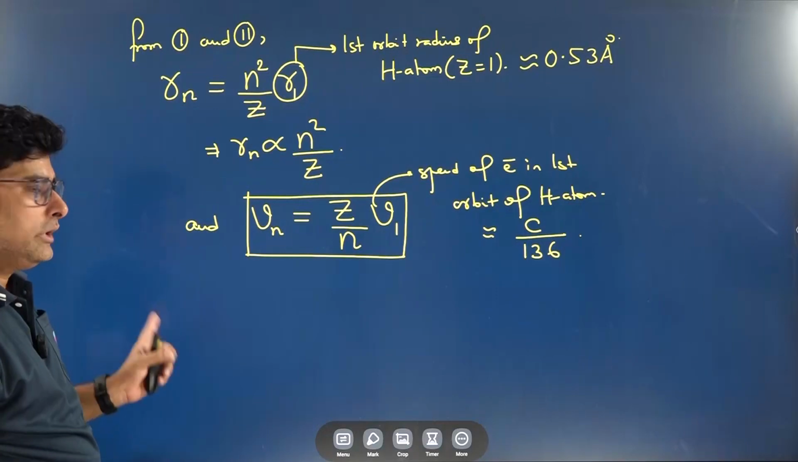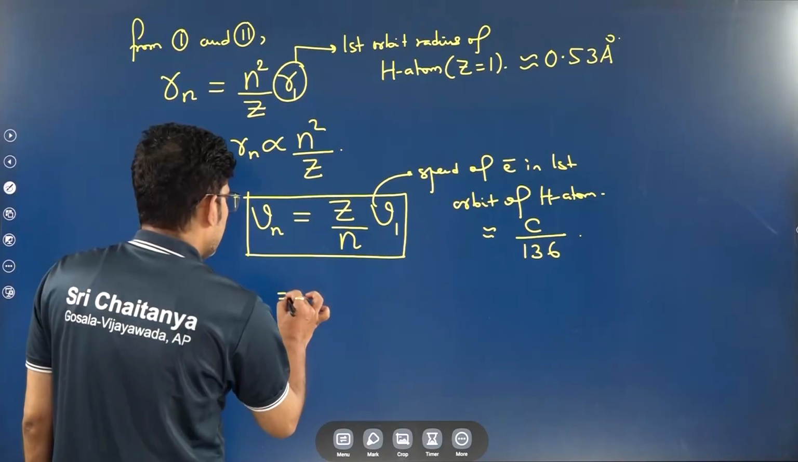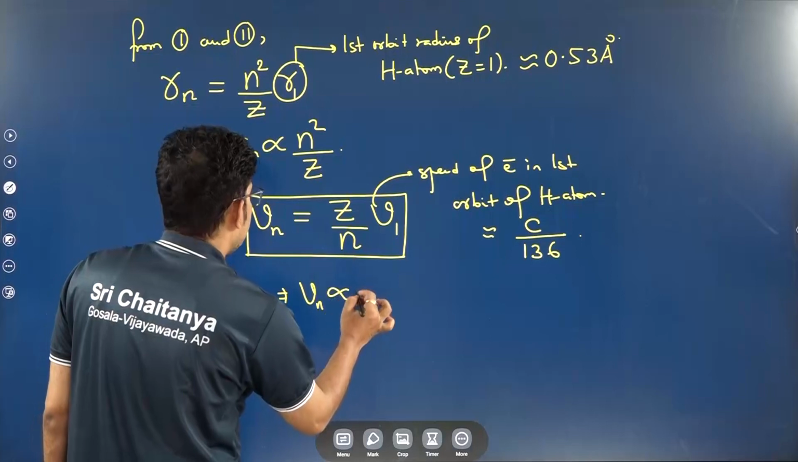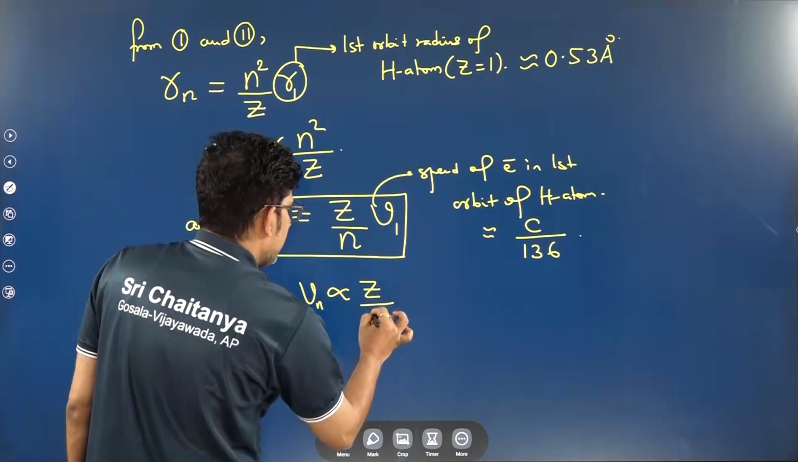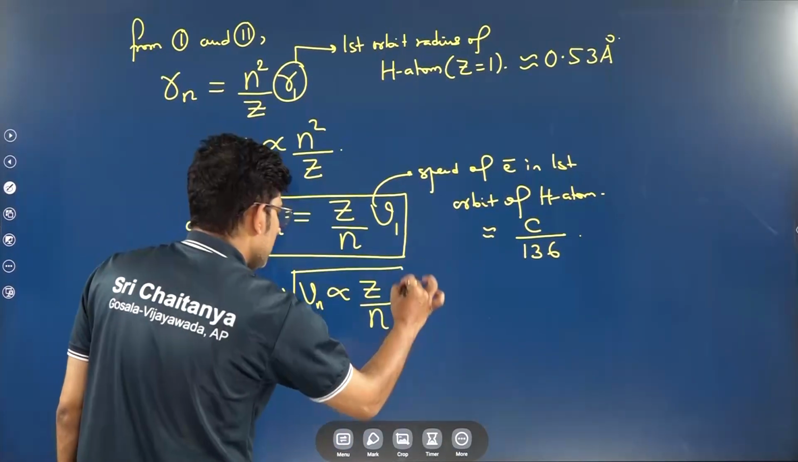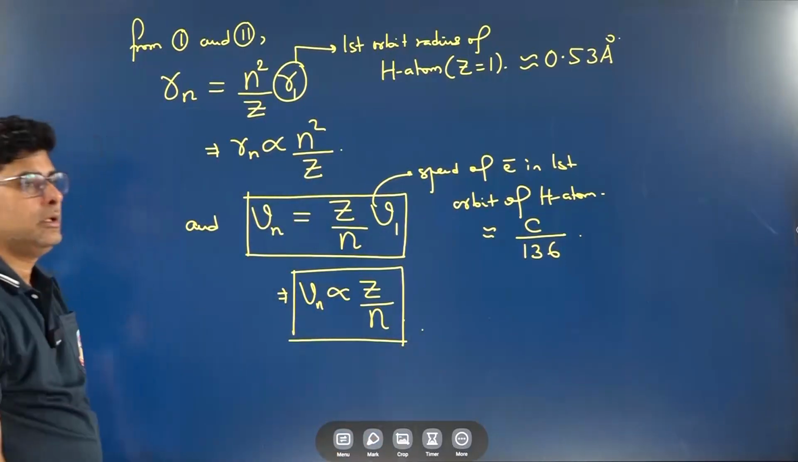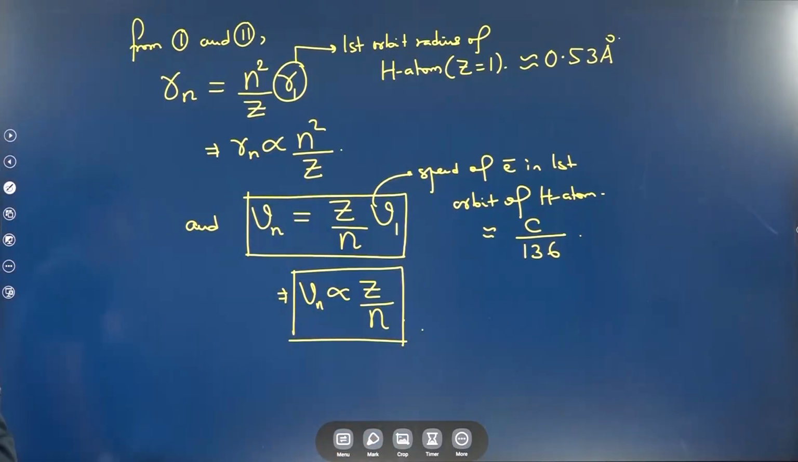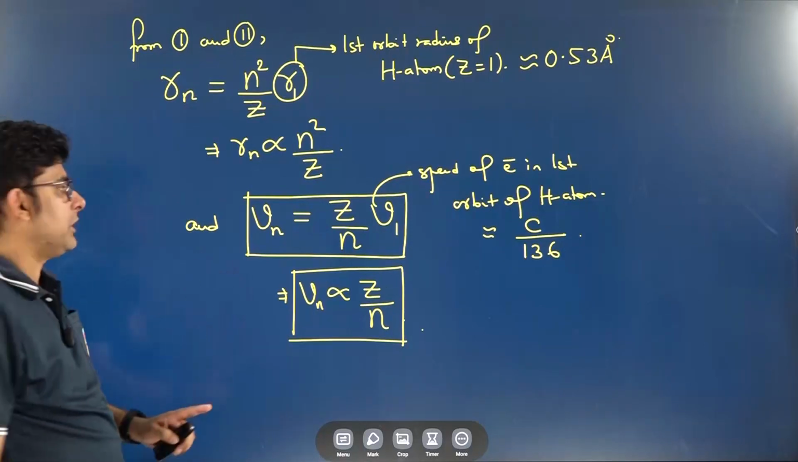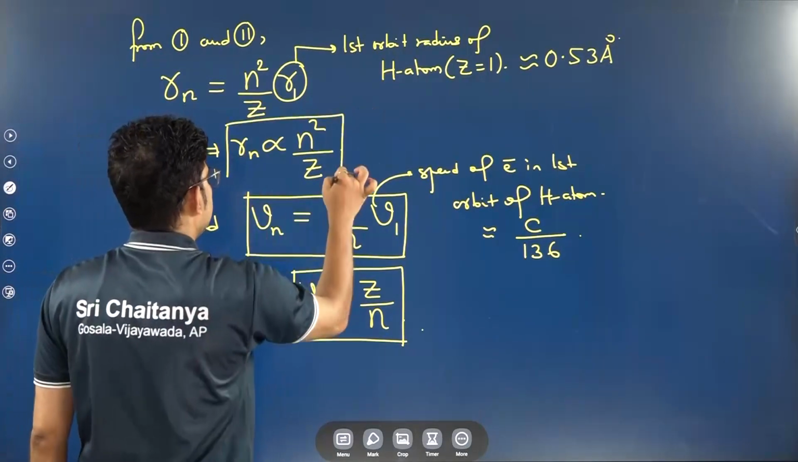Understood? So these two important things: the speed in the nth orbit is directly proportional to the atomic number and inversely proportional to the principal quantum number n. This should be remembered. These are two very important points which you are seeing from here.